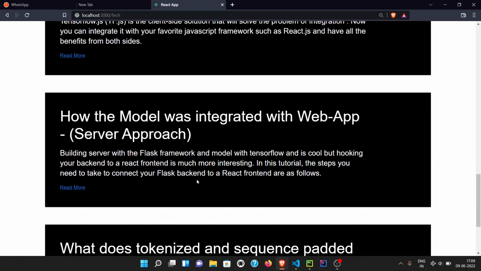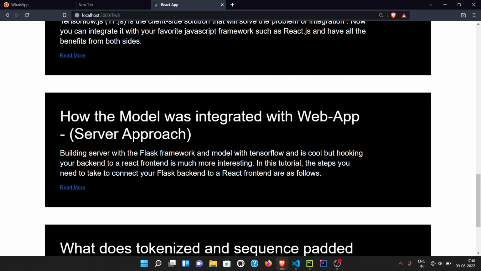As I have already mentioned, the server is designed in Flask, Python, and the model is designed in TensorFlow. I have also mentioned that because of two major reasons, I had to introduce the server. If I would have found a solution to integrate those two components in the front end or client side itself, there was no need of a server. We will discuss those two constraints in the next point. But right now, let us discuss the server approach.